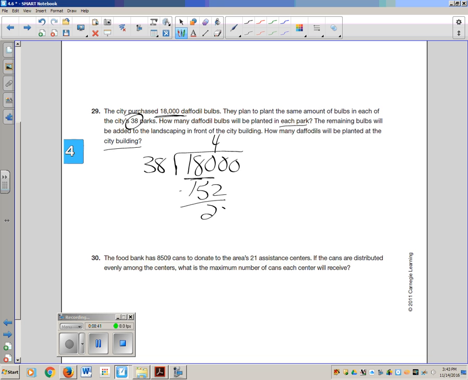Subtract, 28, bring down the 0, 280. 38 will go into 280 7 times. 7 times 38 is 266. 14, one more 0. 38 into 140. 4 takes me to 152, so it's going to be 3 there. And that gives me 114. I have 26 left over.